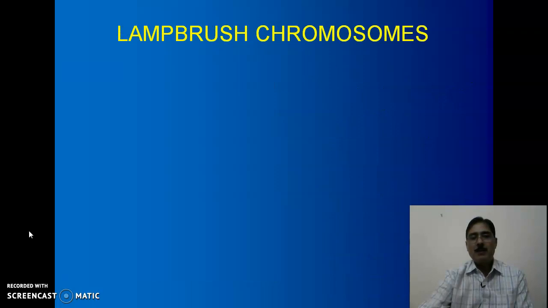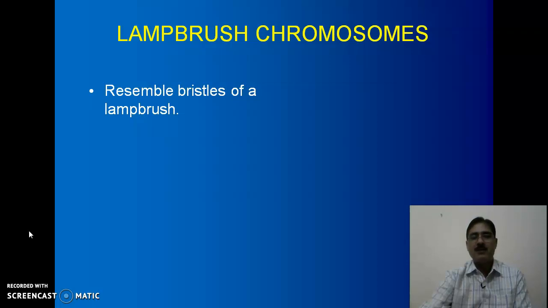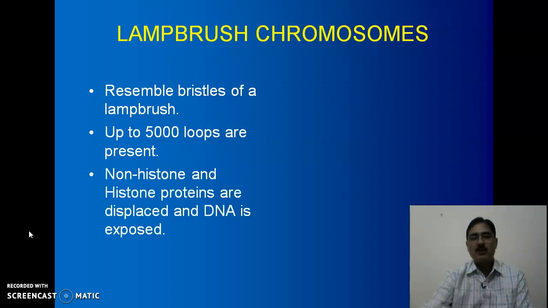Continuing with lampbrush chromosomes, they resemble the bristles of a lamp brush, and hence the name. Approximately 5000 loops are present in a lampbrush chromosome. The non-histone and histone proteins are displaced and the DNA is exposed.